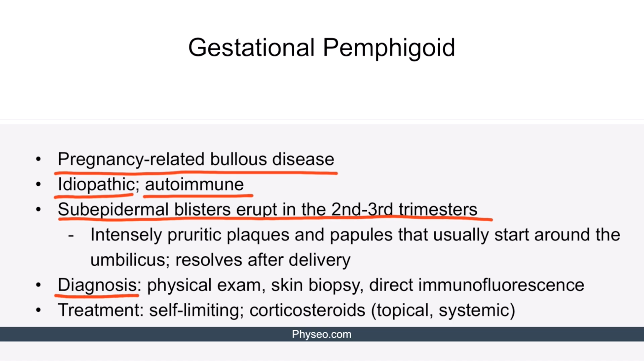negative immunofluorescence. Finally, the primary goal of the treatment is to reduce the symptoms and prevent new skin blister formation in a pregnant woman. For all affected patients, conservative treatment with emollients and baths is recommended, and usually blisters heal after delivery, as the condition is often self-limiting. If a pregnant woman has a mild gestational pemphigoid, antihistamines and topical steroids such as triamcinolone are used for the management. In severe cases, an oral steroid can be trialed.